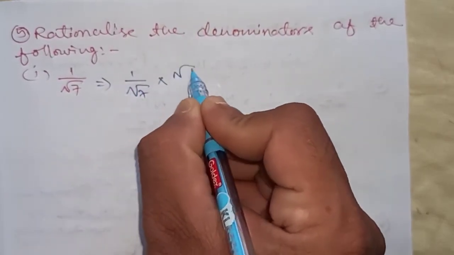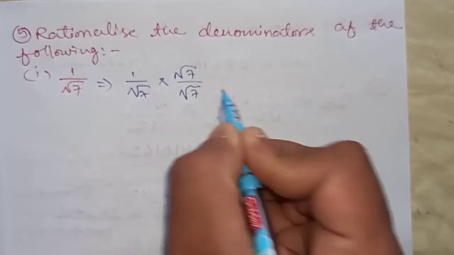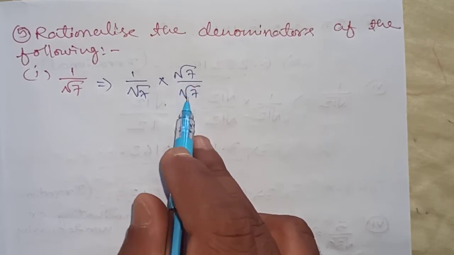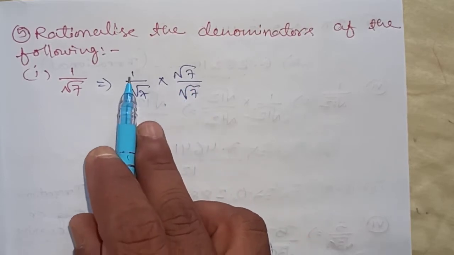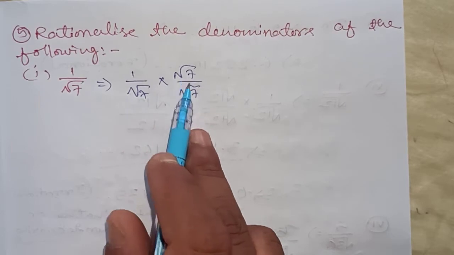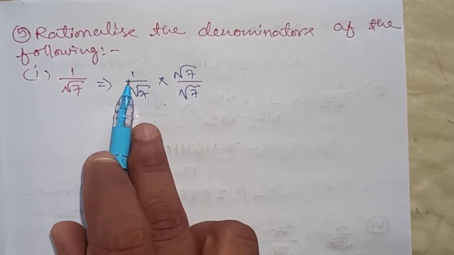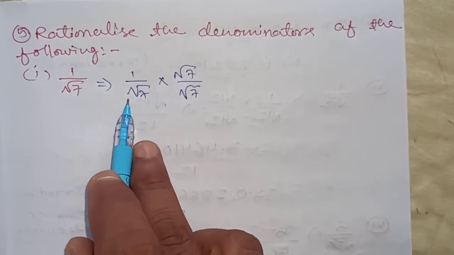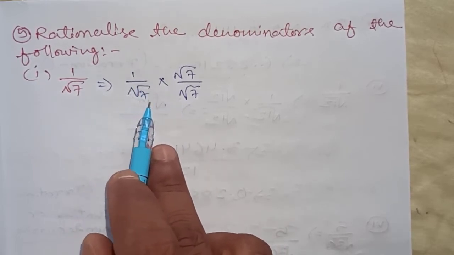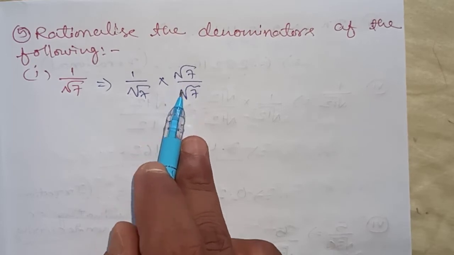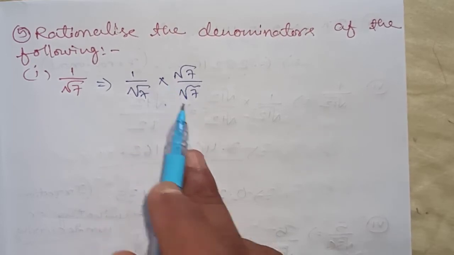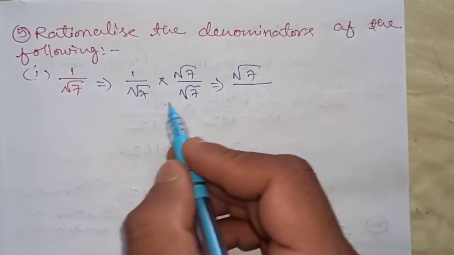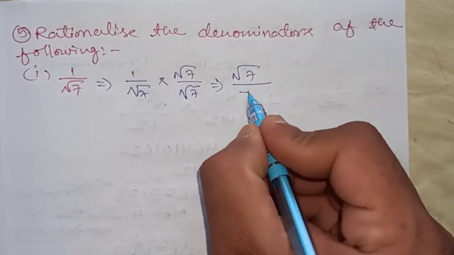Already we have solved a few questions, so I am writing the question once again, 1 by root 7, and I will multiply root 7 by root 7. To rationalize this number, the same number you have to multiply in the numerator and denominator. Suppose it is given 1 by root 3, multiply root 3 by root 3. Suppose it is given 1 by root 5, multiply root 5 by root 5. That means whichever number is given in the square root in the denominator, the same number you multiply to the numerator and denominator.